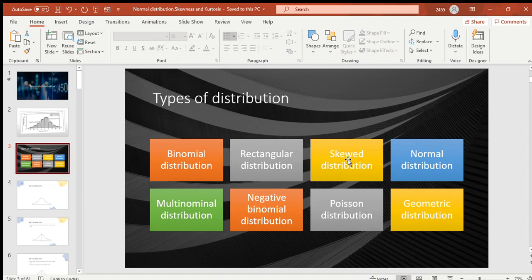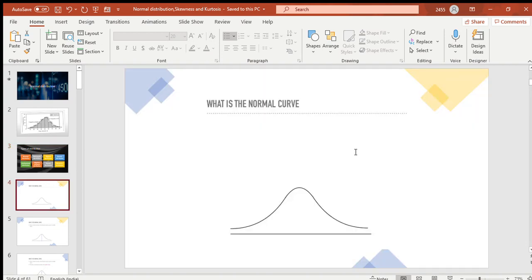So let's see the various types of the distribution: binomial, rectangular, skewed, normal, multinomial, negative binomial distribution, Poisson distribution, and geometric distribution. Important to our topic is the skewed and the normal distribution. Let's start with what is a normal curve.